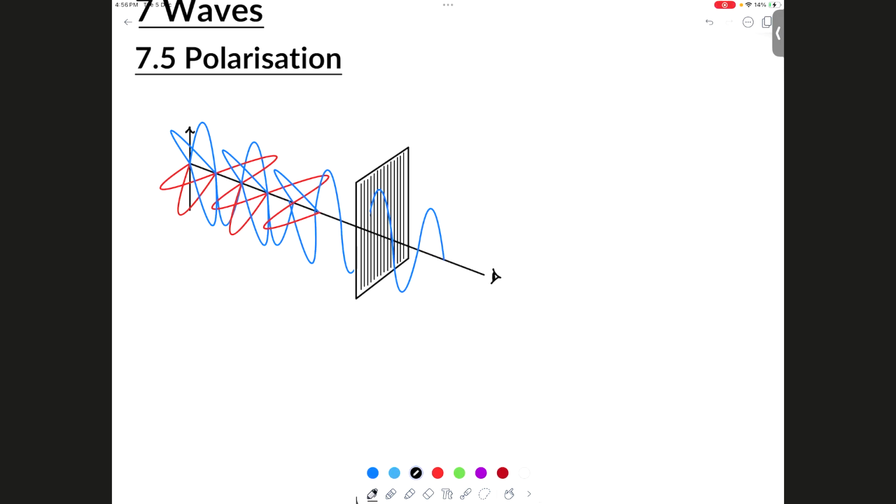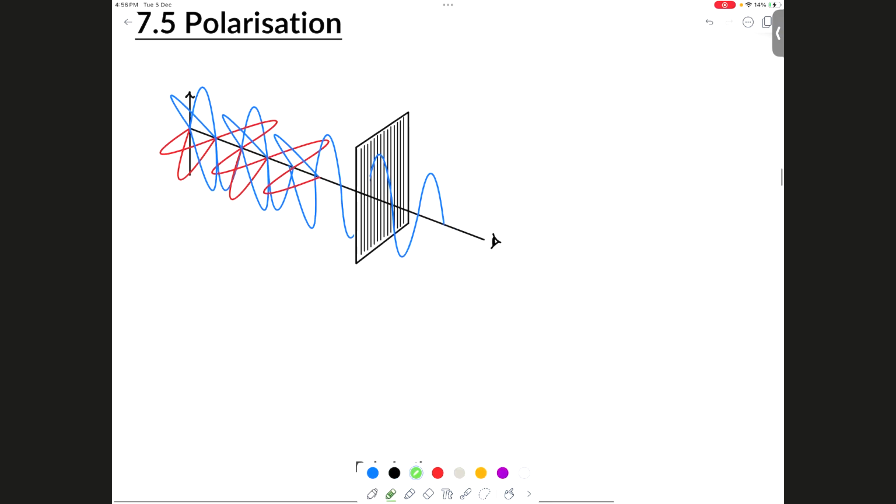If I take a Polaroid filter right now, I'll bring my own next class, and hold it in front of the screen, you'll notice the screen is now dimmer. Because a lot of planes got blocked out, right? But did all planes get blocked out? No, right? Now what we can do is block all the planes.